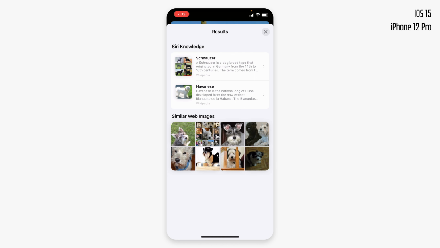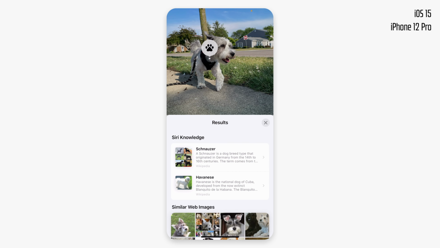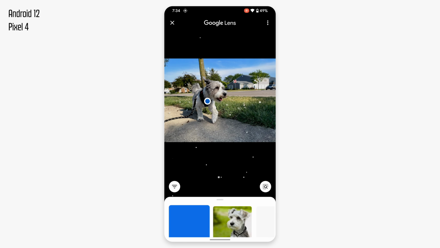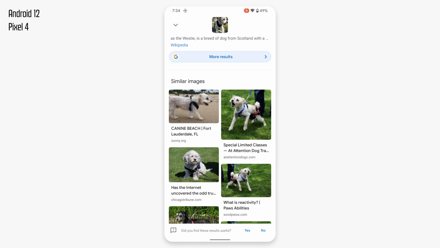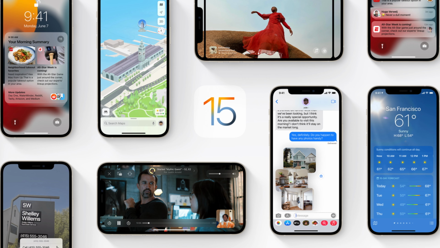In my experience, this has been kind of hit and miss. It doesn't get my dog breed right, this is a Maltipoo, but it's kind of close, and for a lot of things may be useful. Google does it very similarly, although I find Google's results to be a little better than Apple's, which makes sense considering Google's search expertise.